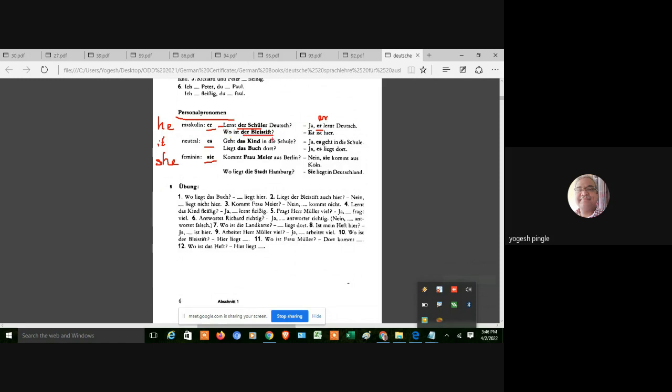Now, even if it is a thing: wo ist der Bleistift? Where is the pencil? In English your answer will be, it is here. But in German it is not "it", it is "er ist hier". So if I'm using the context wo ist der Bleistift, er ist hier. In English it is: where is the pencil?